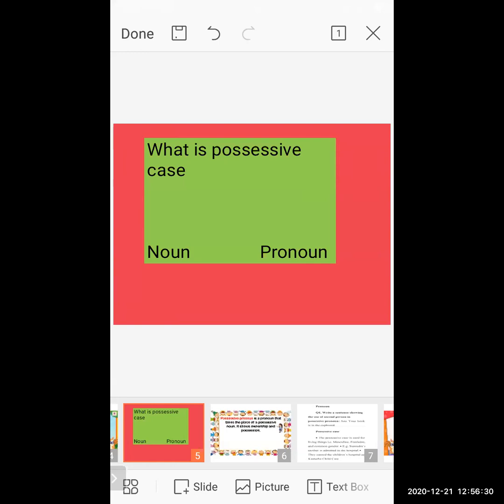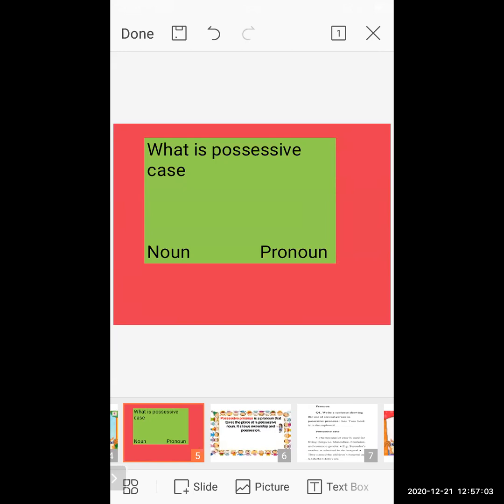But how do we recognize a possessive noun? If apostrophe s is mentioned with the name, that comes under the possessive noun. And if instead of a noun we use a pronoun and the second person plays a role, that sentence or those particular words come under the possessive pronoun.